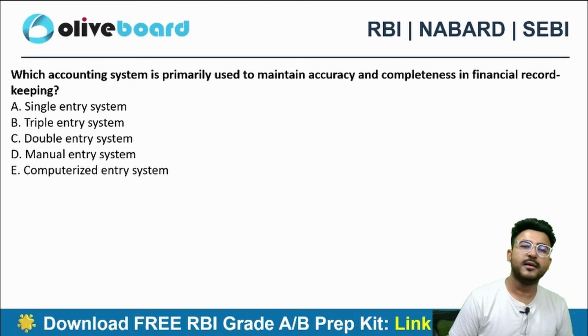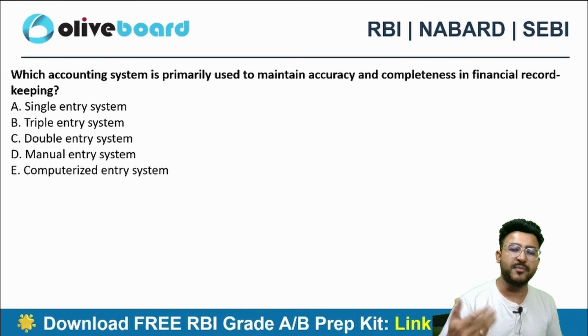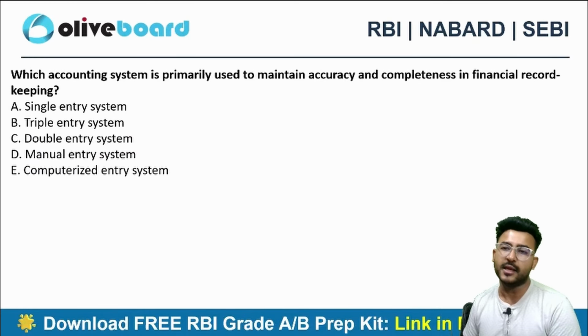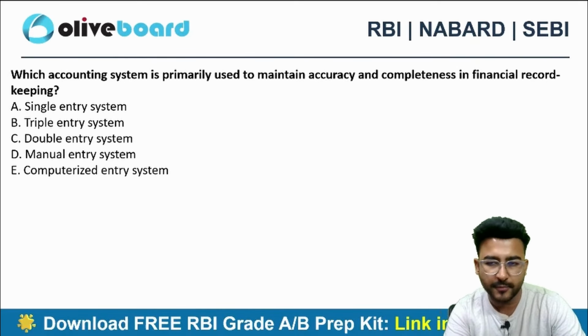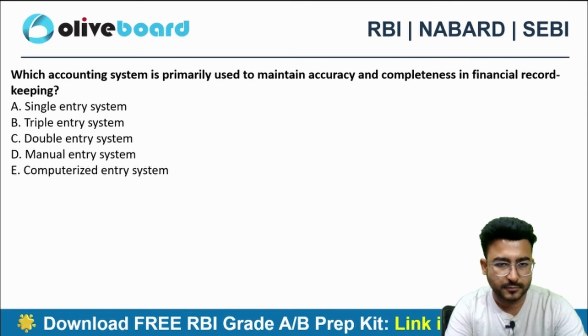Next one. Which accounting system is primarily used to maintain the accuracy and completeness in financial record keeping? A very simple one. That's double entry bookkeeping, right?